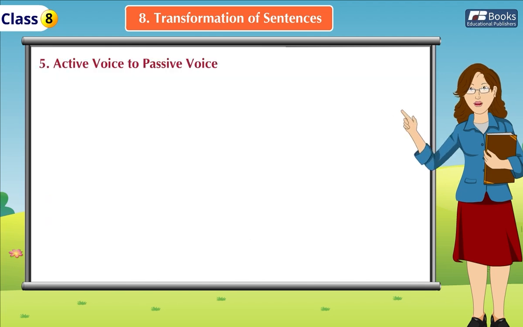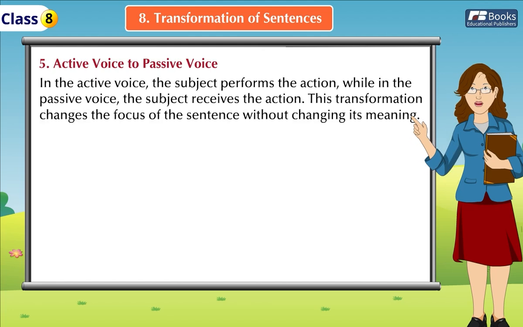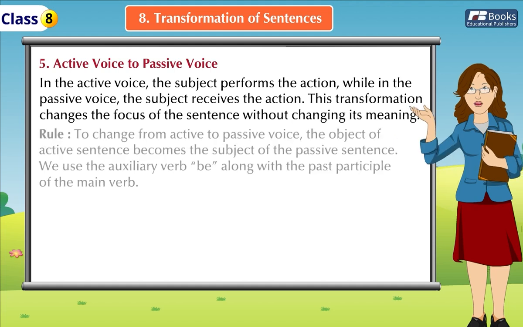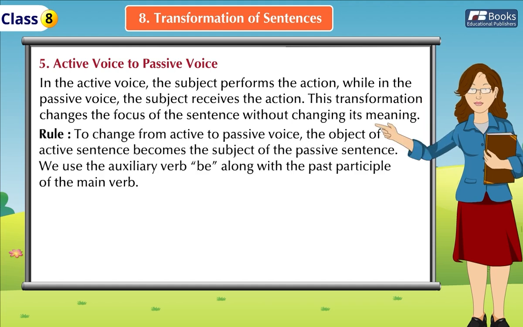Fifth, active voice to passive voice. In the active voice, the subject performs the action, while in the passive voice, the subject receives the action. This transformation changes the focus of the sentence without changing its meaning. Rule: to change from active to passive voice, the object of the active sentence becomes the subject of the passive sentence.